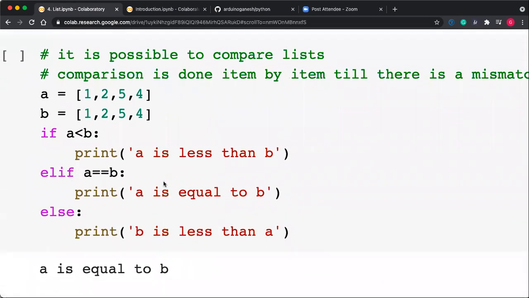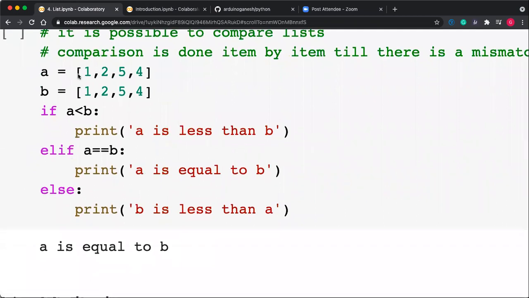It is possible to compare. Yeah, comparison is also possible. That is, A is 1 2 5 4, B is also 1 2 5 4. So here, if A less than B, it is compared item by item. Item by item it gets compared, first, second, third, fourth.